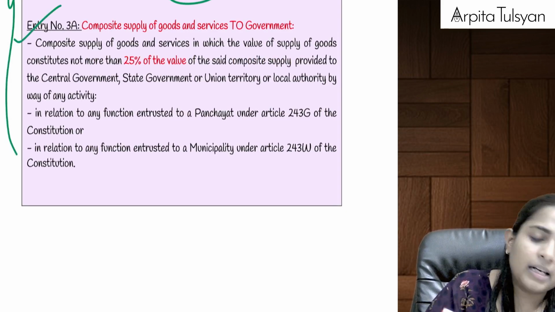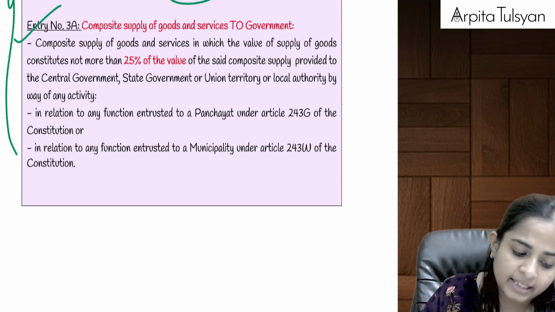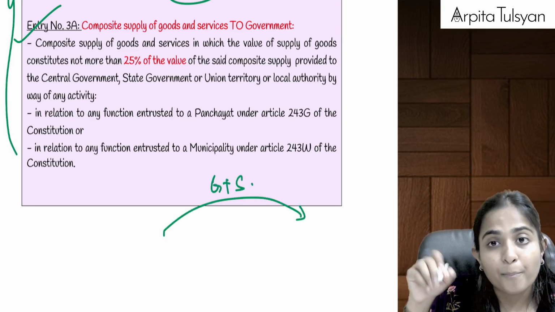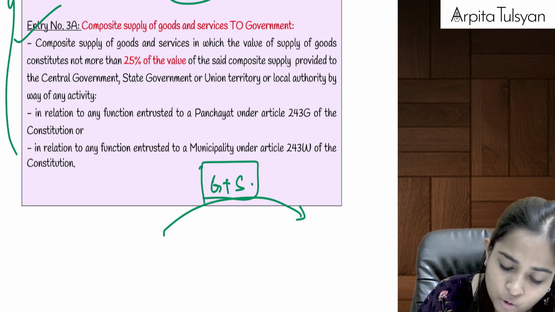And similarly for entry number 3A, they are telling that if I am providing goods plus services, meaning composite supply of goods plus services to the government.